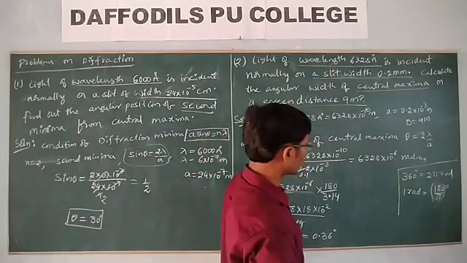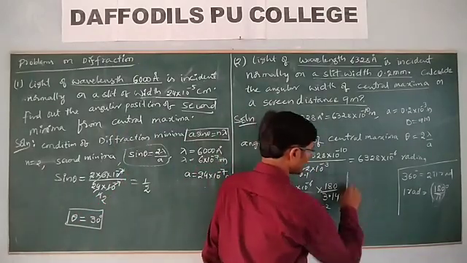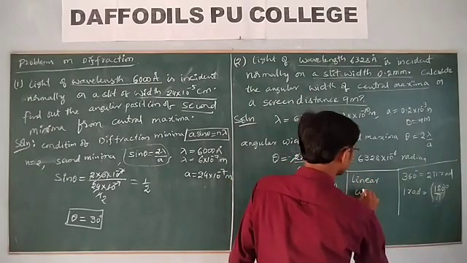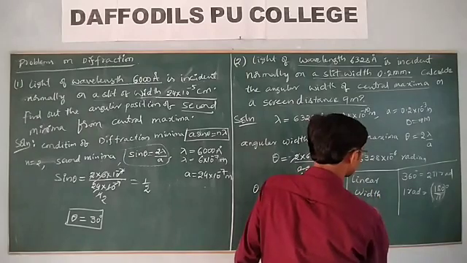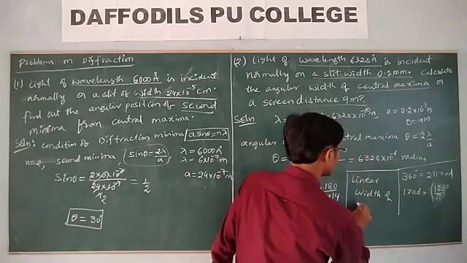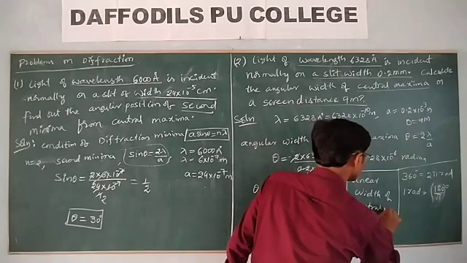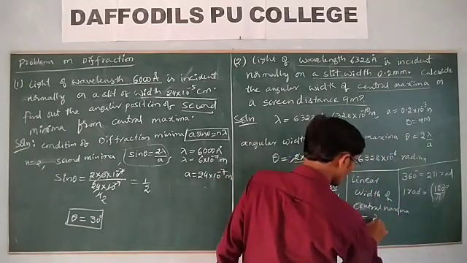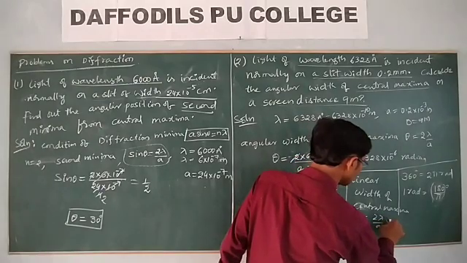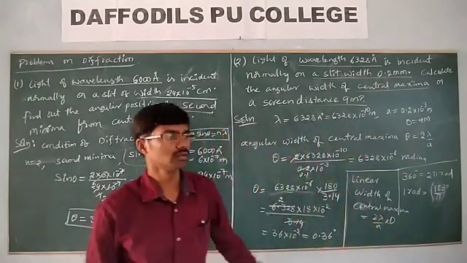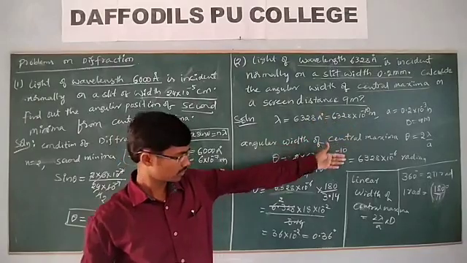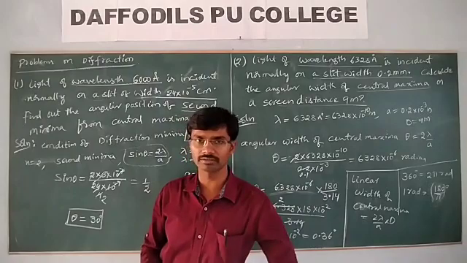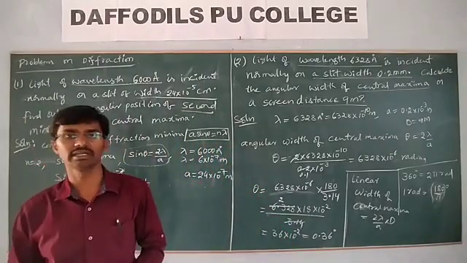And I am giving you to work out the linear width of the central maxima. Calculate the linear width of central maxima. What we have to do is 2 lambda by a into D. The D value is 9 meter. Then you substitute and calculate the linear width of the central maximum from the given information.